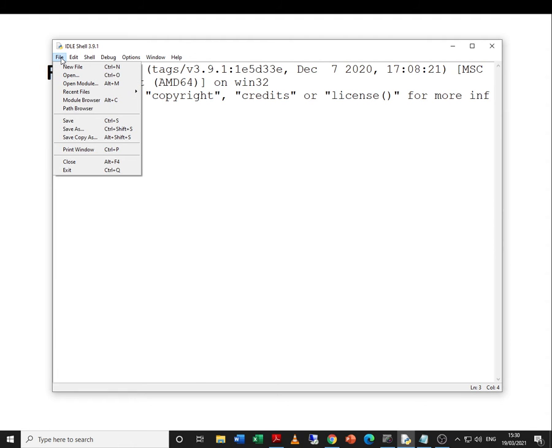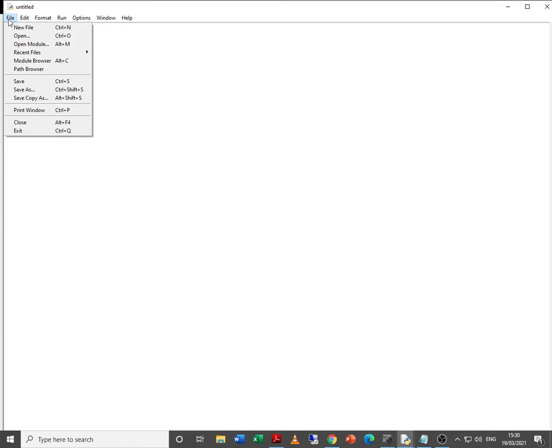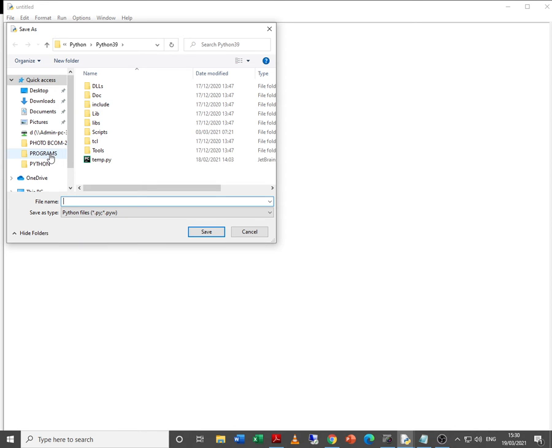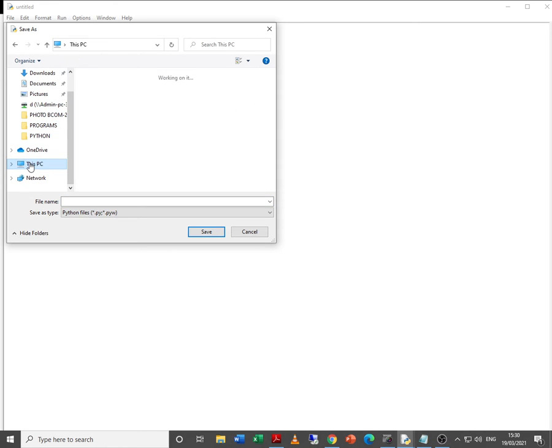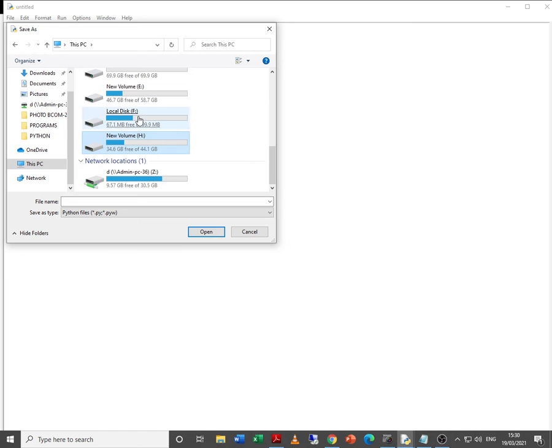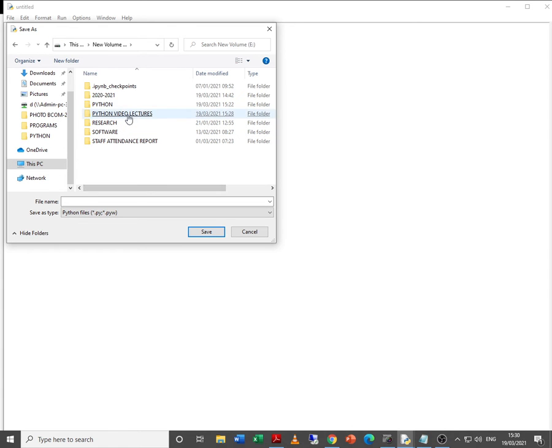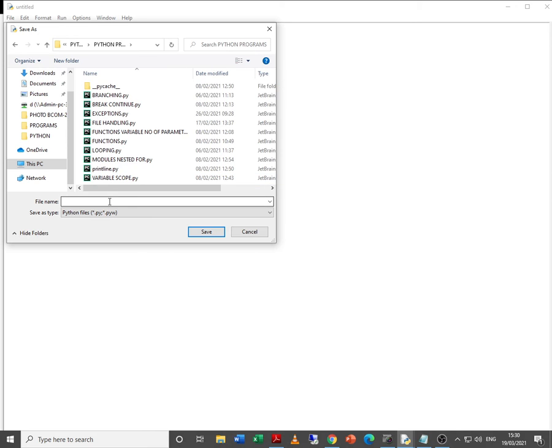So let us start with creating a new file. I will save the file first, save as, and I will save it within, sorry, let me confirm the path. Yes, and here I will give the name as email regular expression.